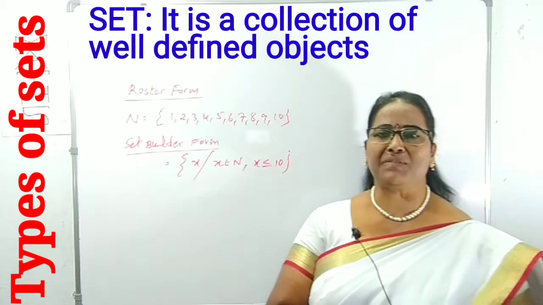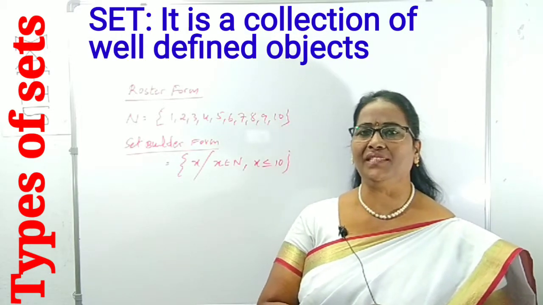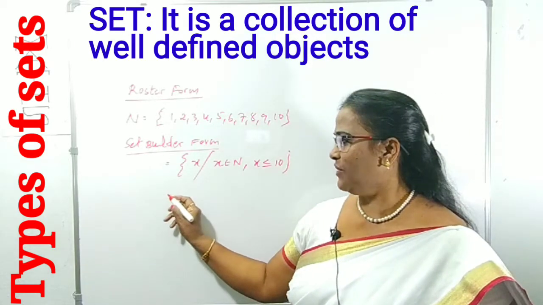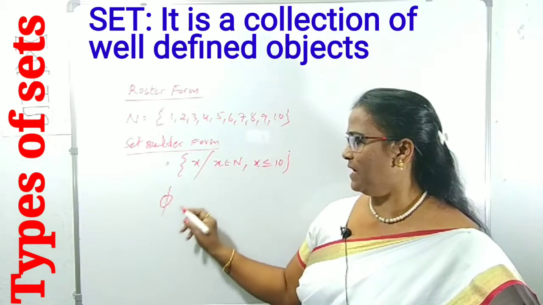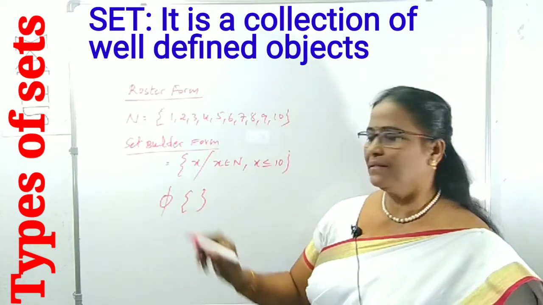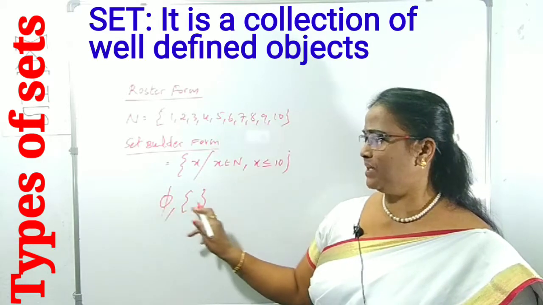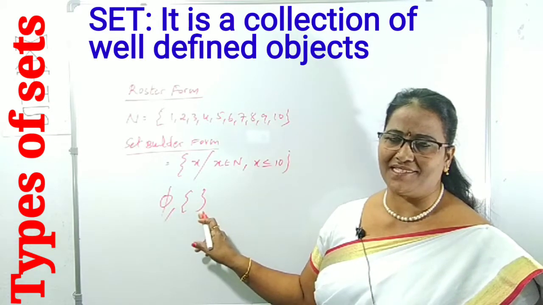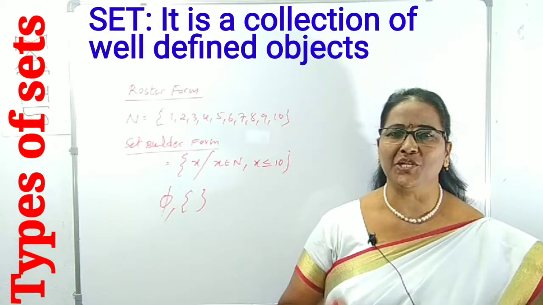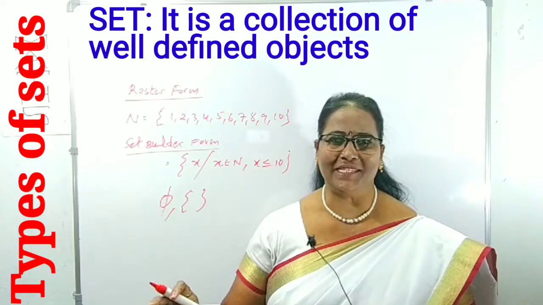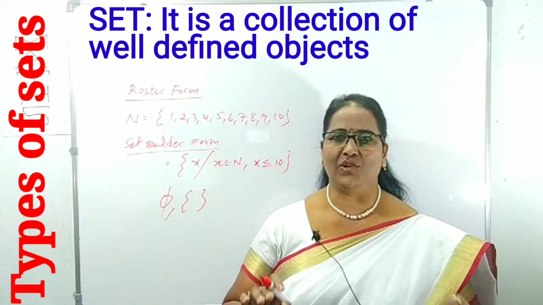There are various types of sets. First of all, the null set. What is the meaning of null set? It is denoted by phi or by empty flower brackets like this. Either this symbol or this symbol you can use. This is called the null set. It is also known as the empty set. What is the meaning of null set? In that set, no elements. No elements. That is called the null set.